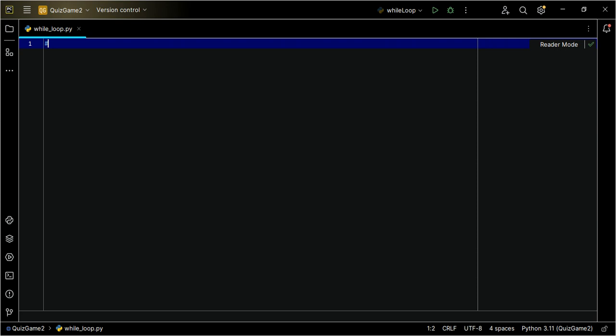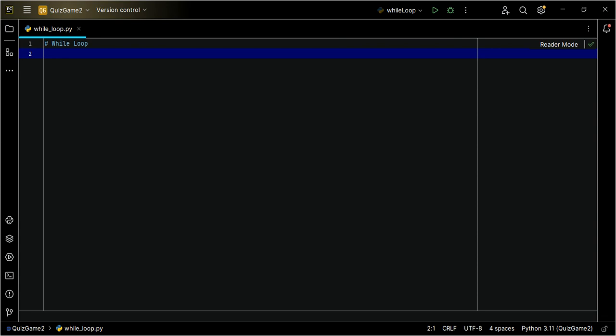First, I would like us to break it down into simpler words. The word loop simply means creating a kind of repetition, a continuous loop. That is, after you are done with this process, go ahead and do it again, repeating a process. So that is the meaning of loop. So while a condition is true, repeat this process. That's the meaning of while loop.